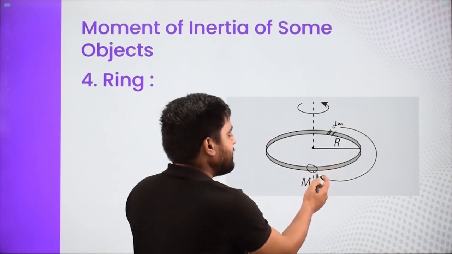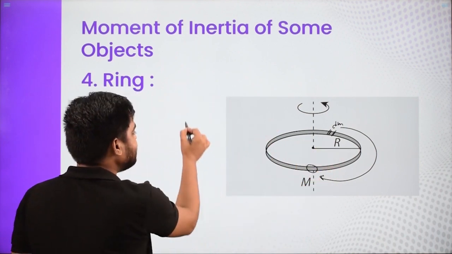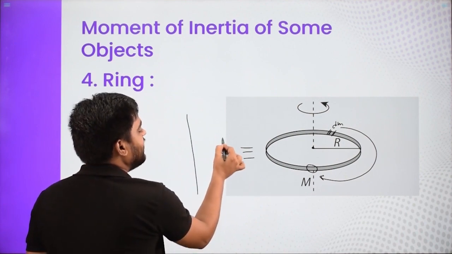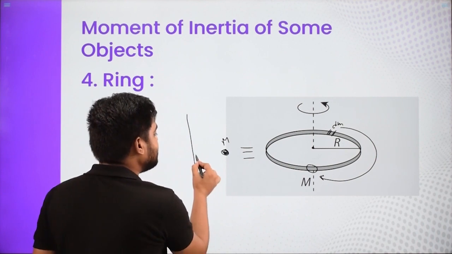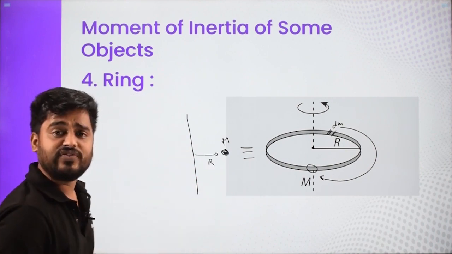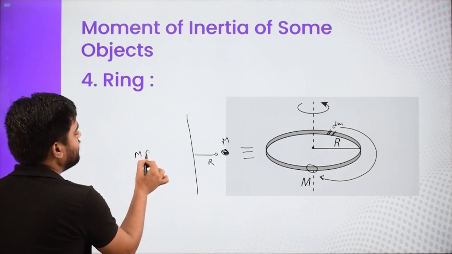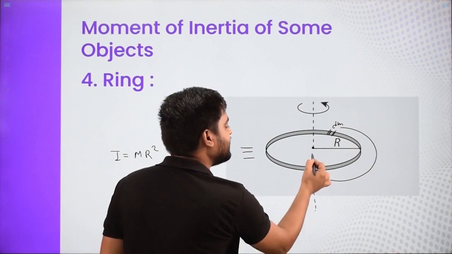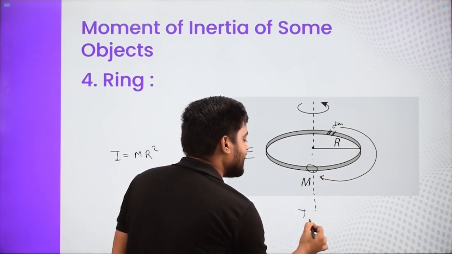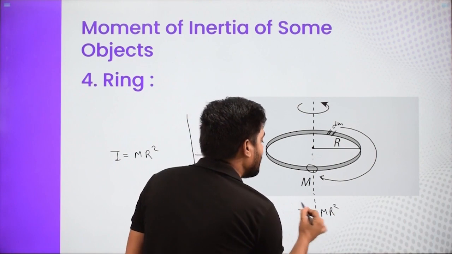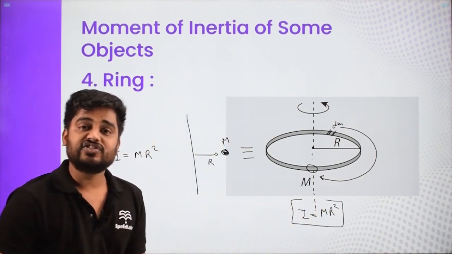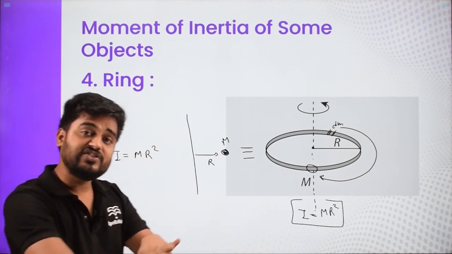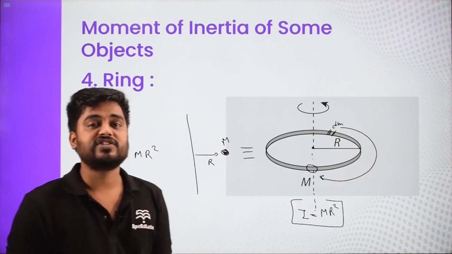Now entire mass M is lying over here, and now we can say it is same as this is the axis and the entire ring is lying in a single point mass at a distance r. And moment of inertia of that is given by what? MR square. So I will say the moment of inertia of the ring about this axis is given by I is equal to MR square. Here also we have used the property that you can change the shape of the object without changing the mass and without changing the distance, but the moment of inertia does not change at all.